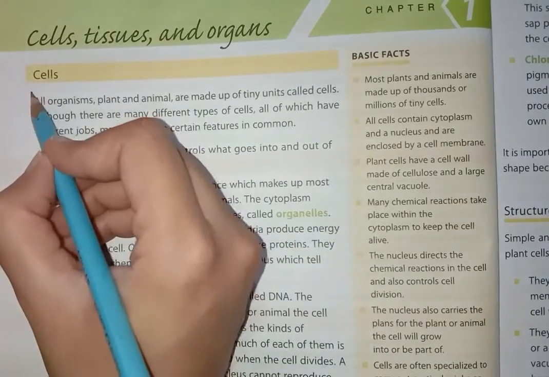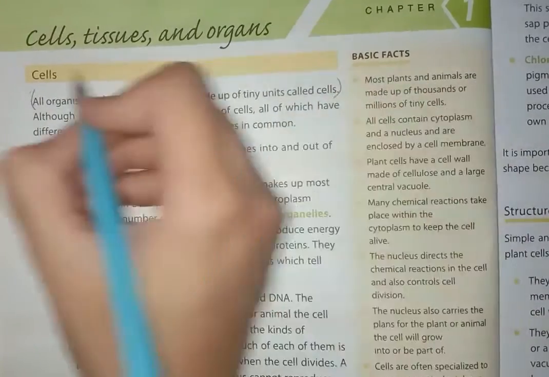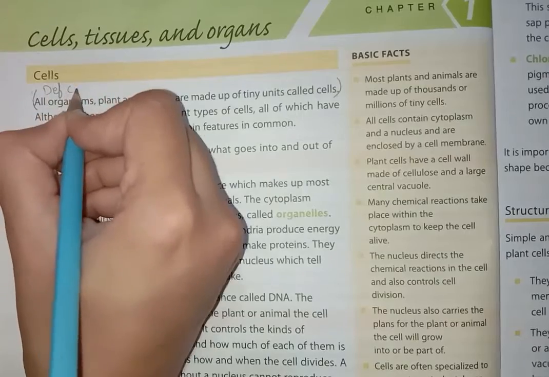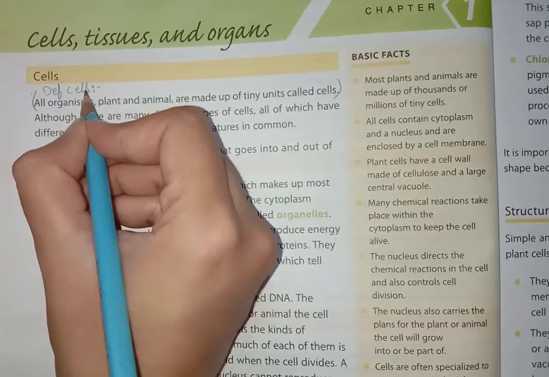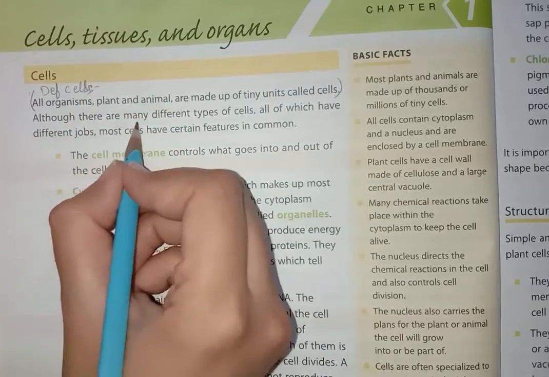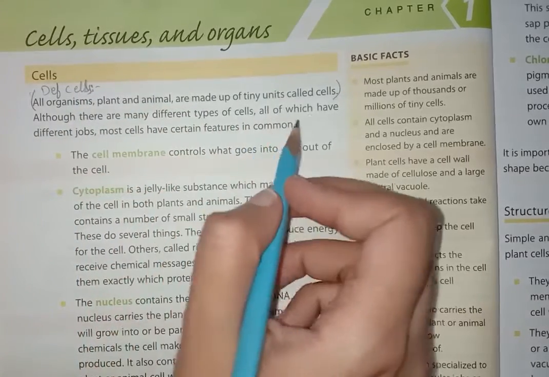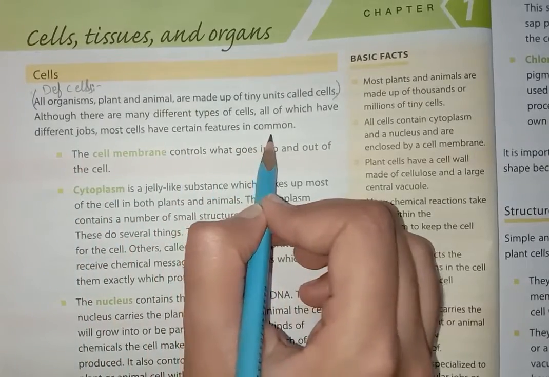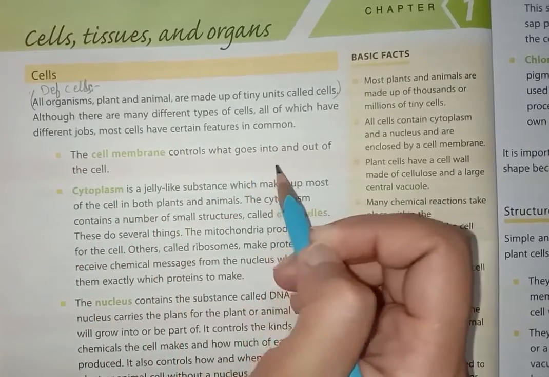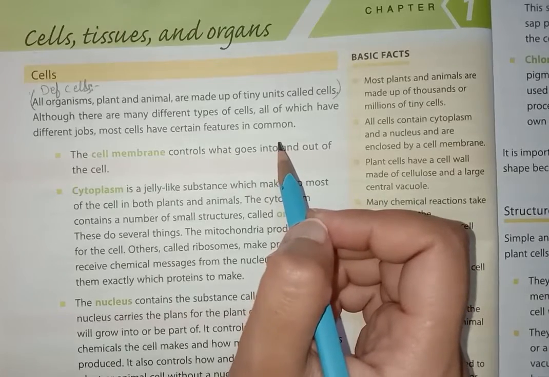This is the definition of cells. Okay. Although there are many different types of cells, all of which have different jobs, most cells have certain features in common. There are different cells in our body. All the cells have different work.